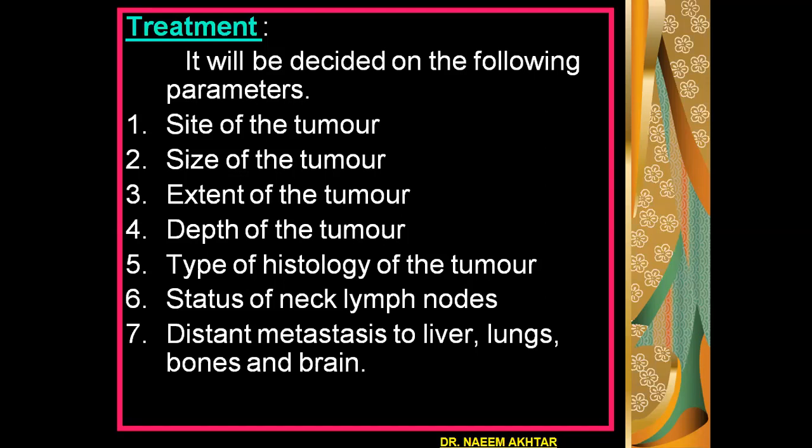So the treatment will depend on all these parameters. Once these are ascertained accordingly, then the treatment plan will be made and the patient cancer, especially in the oral cavity, will be dealt.